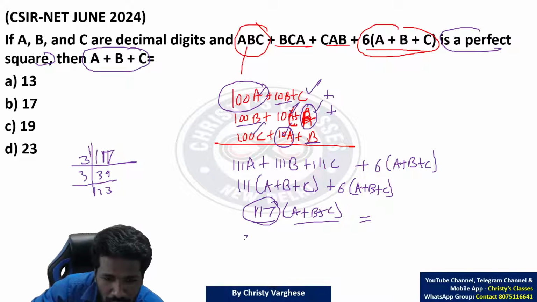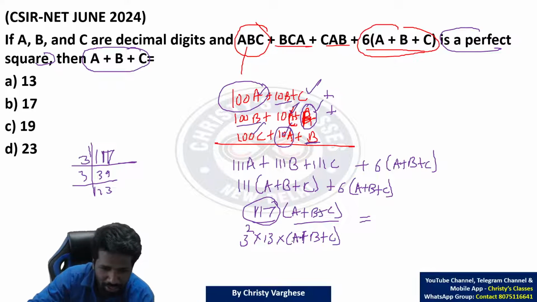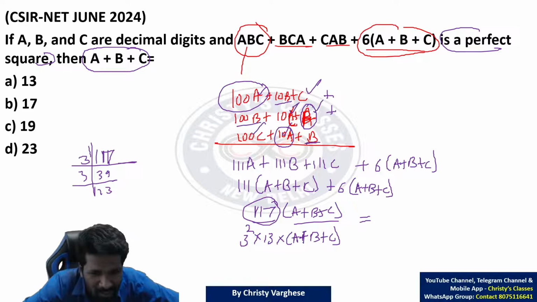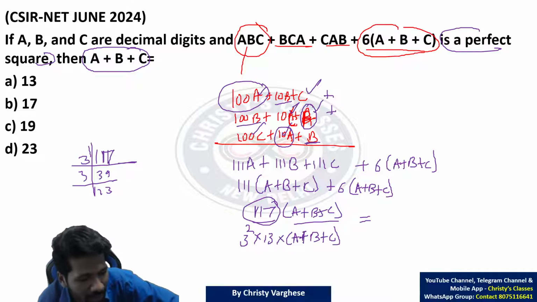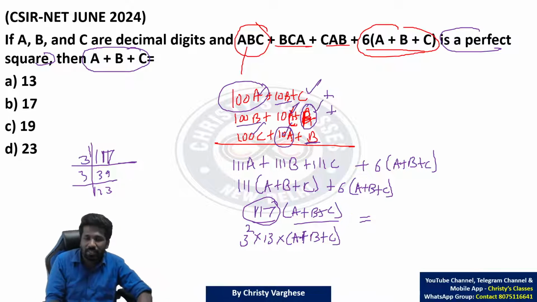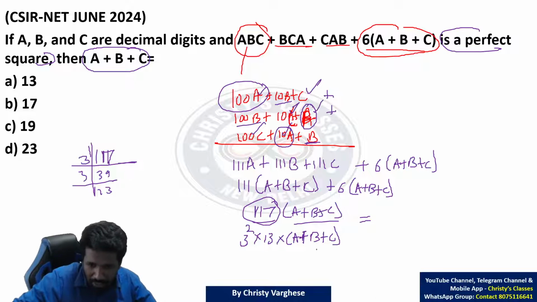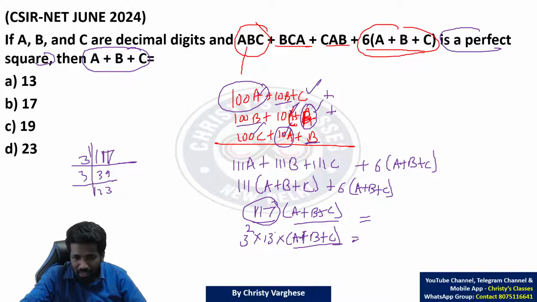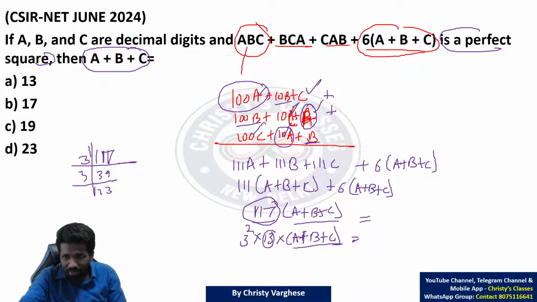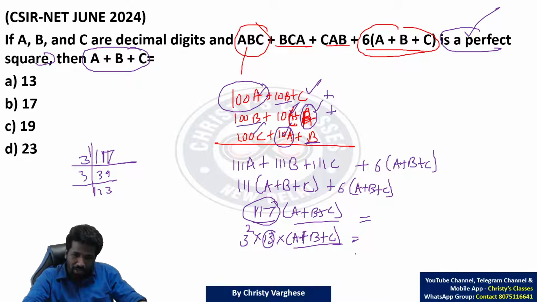So this is 3 into 3, that is 3 square into 13 into A plus B plus C. Now 3 square is already a perfect square. Perfect square into perfect square will be perfect square only, because a raised to m into b raised to m is a into b the whole raised to m. Check the laws of exponents flash card. So A plus B plus C is 13, then the square of 13 and the square of 3 multiplied, so 3 into 13, the square of 39 will be obtained. The question will be satisfied. Are you getting the point?